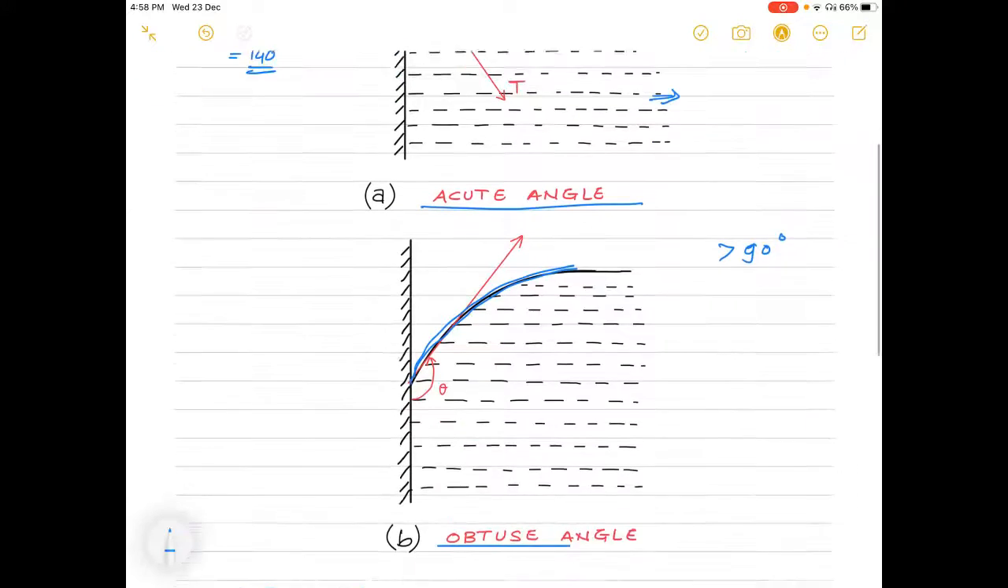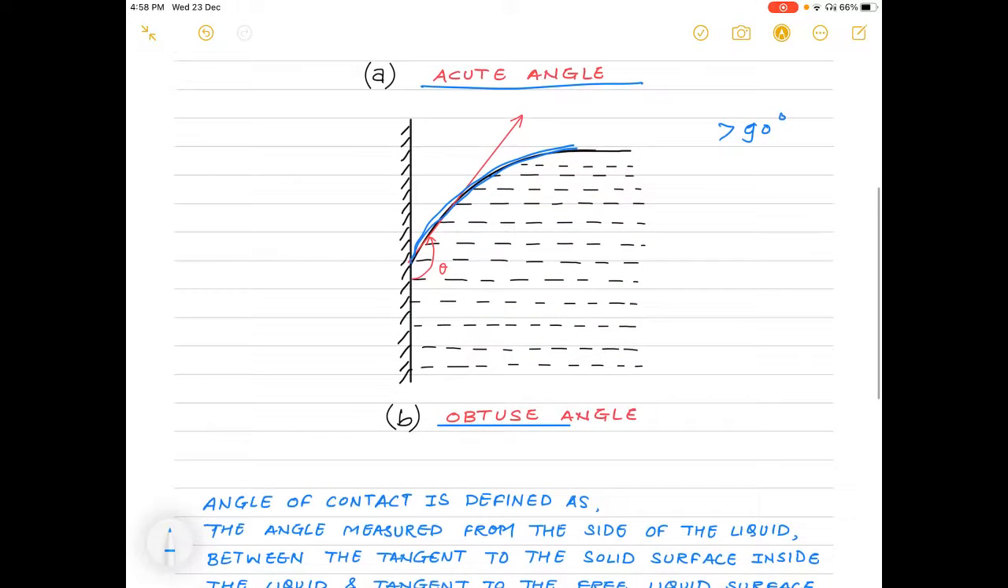When the cohesive force, that is the force of attraction between the liquid molecules or the same molecules, is stronger than the adhesive force, that is the force of attraction between the liquid and the solid surface with which it is in contact, at that point we get such a convex shaped liquid surface at the point of contact between the liquid and the solid surfaces. So here we get the angle of contact as an obtuse angle, that is always greater than 90 degrees.